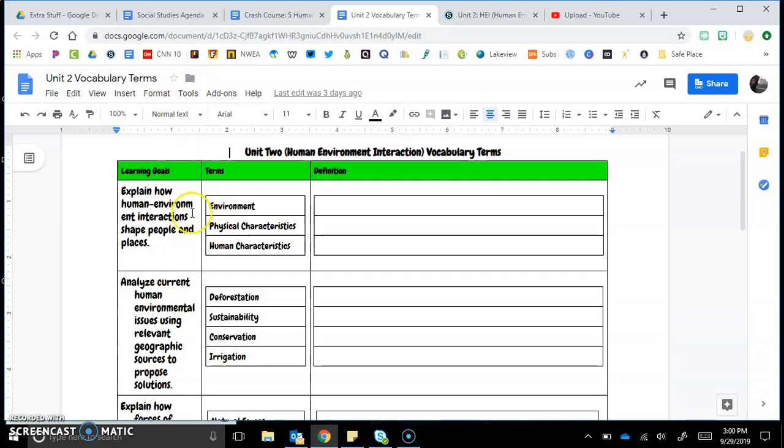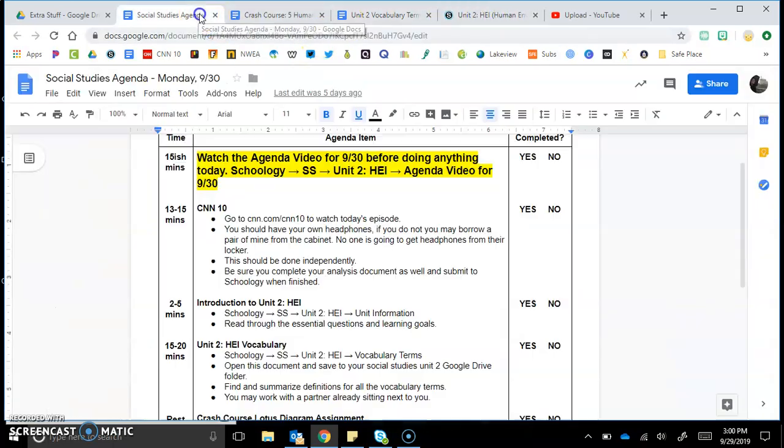Okay. The learning goals are again in here. Remember, you're not answering the learning goals, you are just finding definitions for the terms here. So for instance, the first one's environment. So right here in this definition box, you're going to type in the definition for environment. You may look them up if you need to, okay? But remember, don't copy and paste. Put things in your own words, simplify, all right? We will go over them again when I come back, excuse me. All right. Here we go.